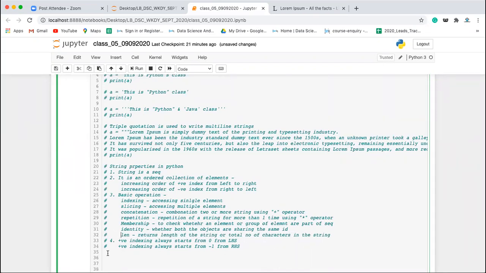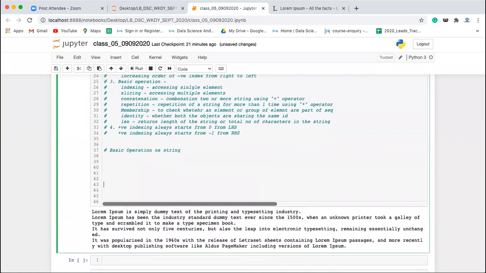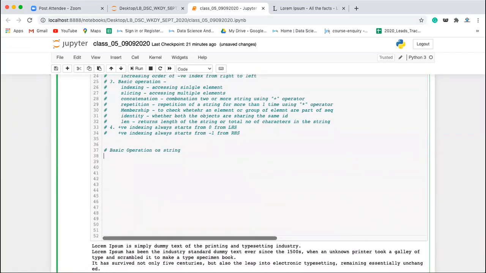Now let's continue. Let's start with the basic operations on strings. The first operation we are going to learn is indexing. What is indexing? We use the square bracket notation for that. The syntax says you should use the string name and then square brackets, and inside you write the index. It returns the value at the specified index.